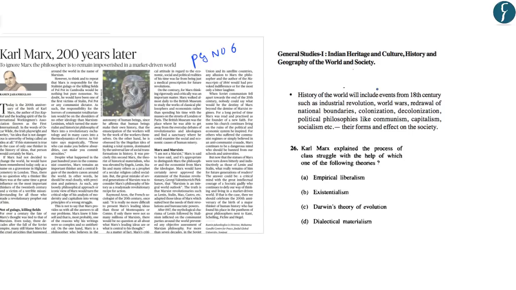Now this topic falls under the General Studies paper 1 of the mains examination under the topic Political Philosophies like Communism. Previously, a question has been asked in the preliminary examination in the year 2011. So without going into further details, let us understand what is the focus of this article.